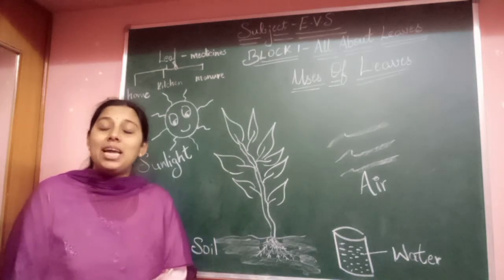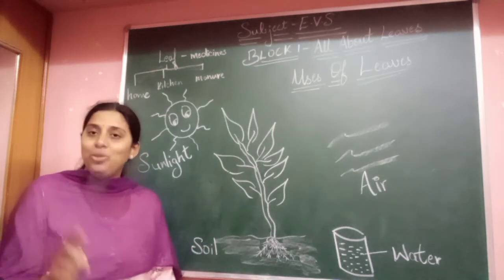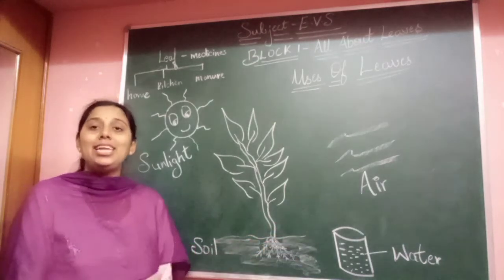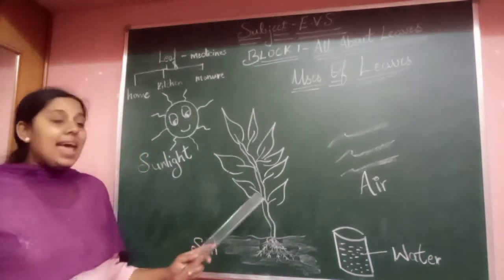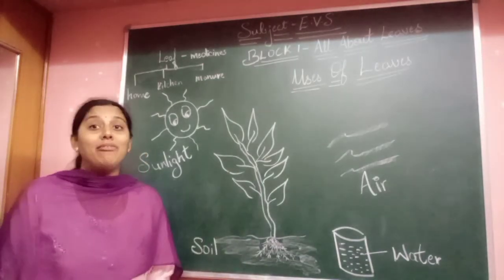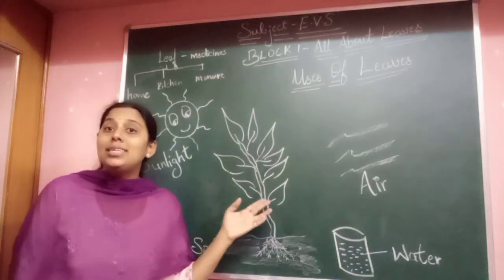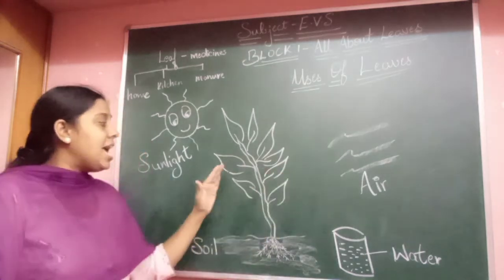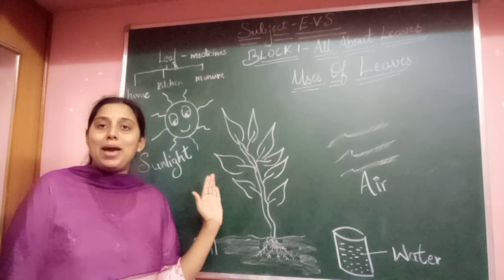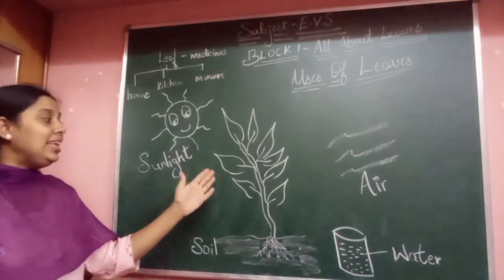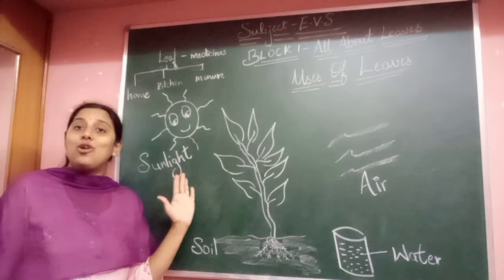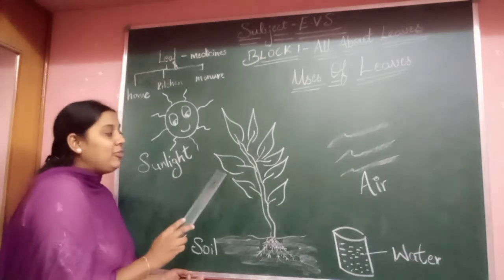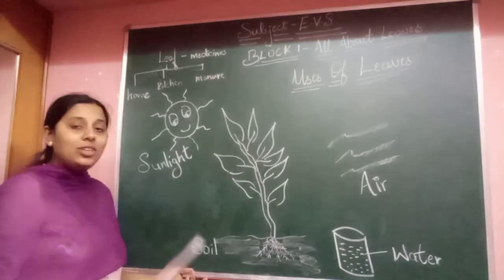So even we cannot imagine our lives without water, right? And we cannot live without one more main thing, that is air, oxygen, right? Even plants also need air, and they use carbon dioxide. We use oxygen, children, while the plants use carbon dioxide for their survival. And this air is used by the leaves to cook food, to prepare food again. So here the leaves are known as the kitchen of the plant, because there are so many parts in a plant, right? And in that the leaf is the main part, and it is known as the kitchen of the plant.